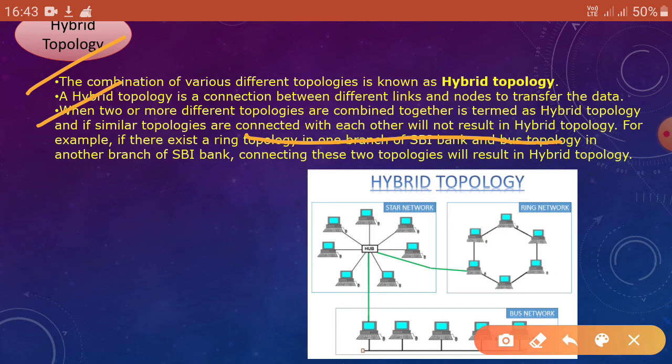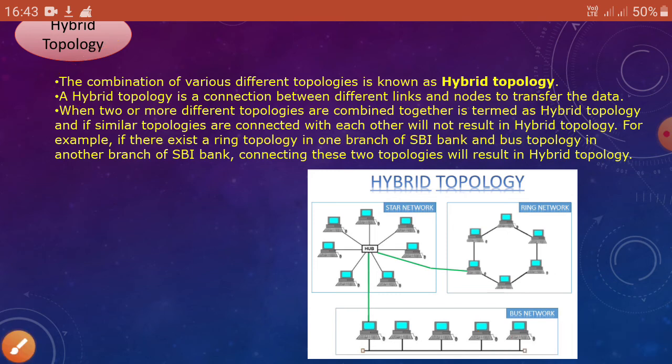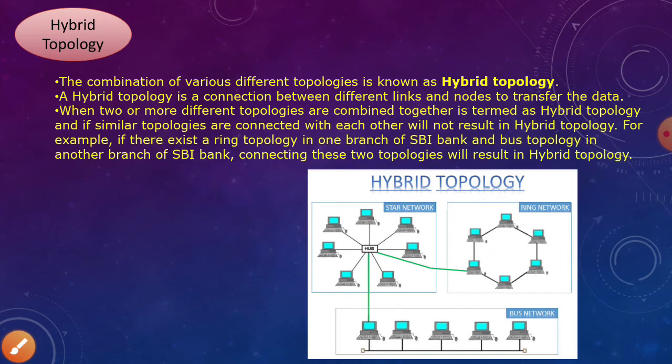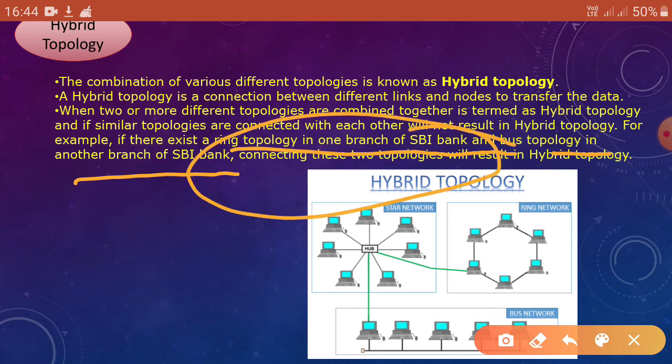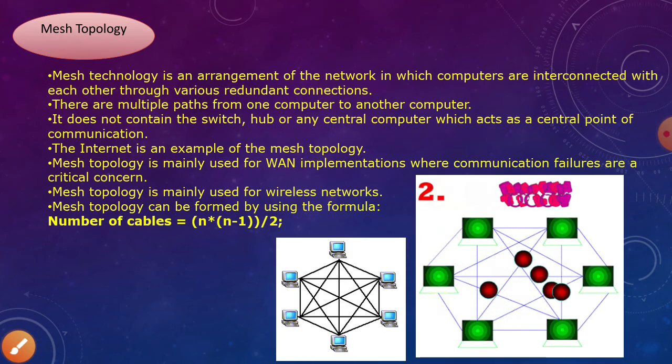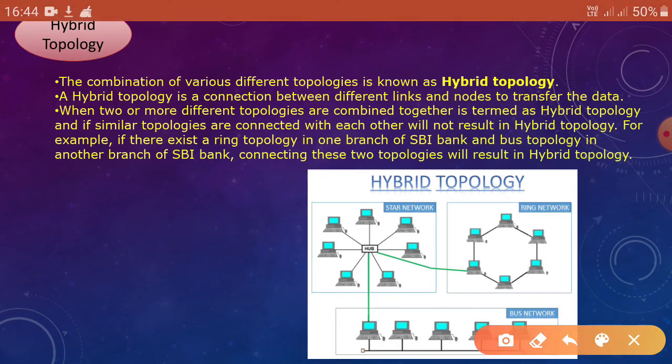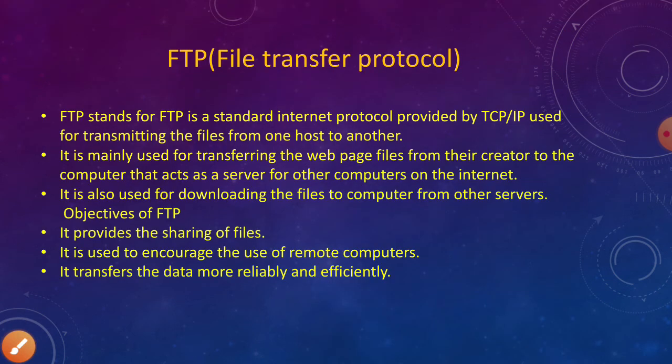Example, if there exists a ring topology in one branch of SBI bank and bus topology in another branch of SBI bank, then if we connect these two topologies, it results in a hybrid topology. Okay, go to the next slide.